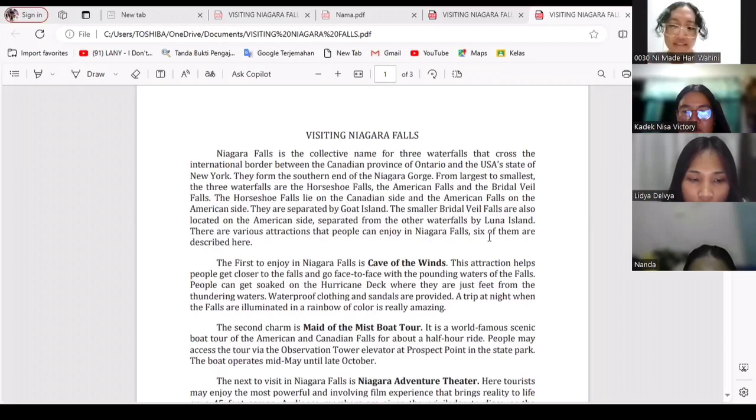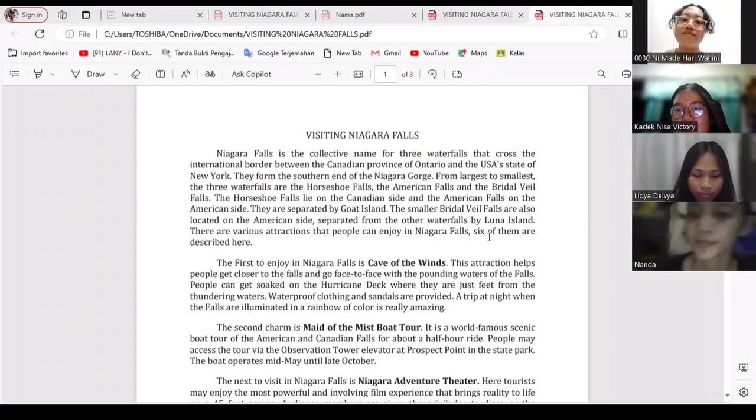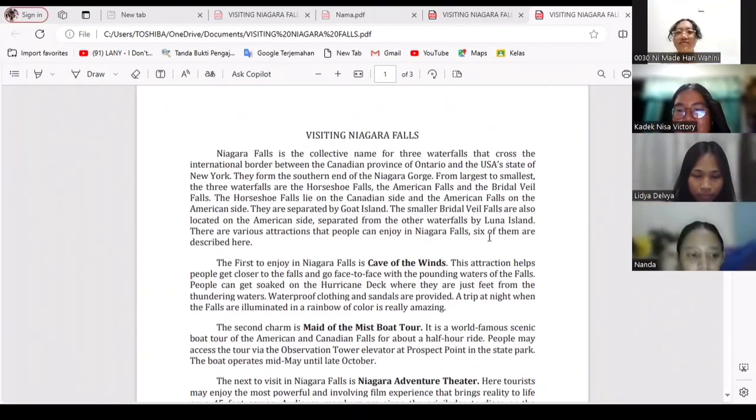A trip at night when the falls are illuminated in a rainbow of color is really amazing. Okay, good, Ari. Who wants to read paragraphs 3 and 4?